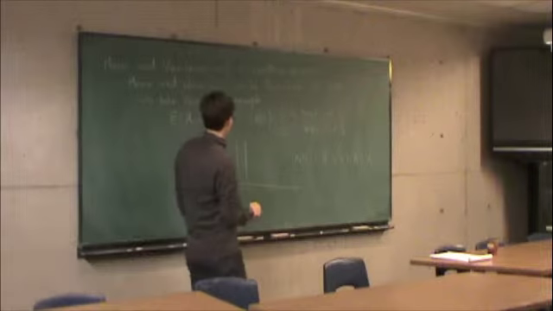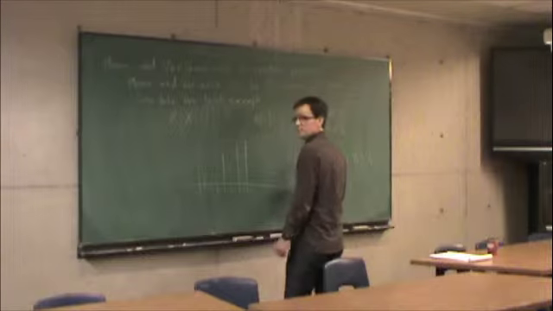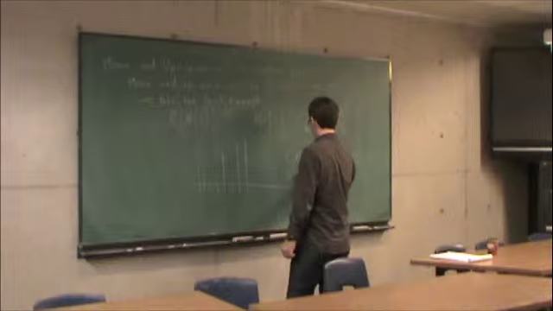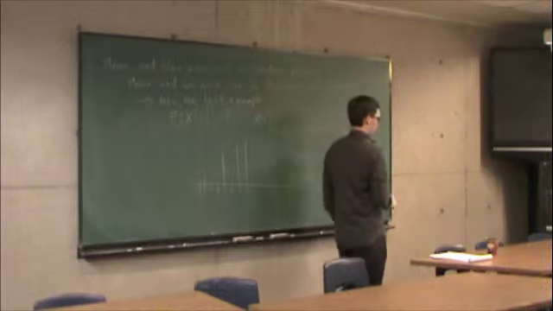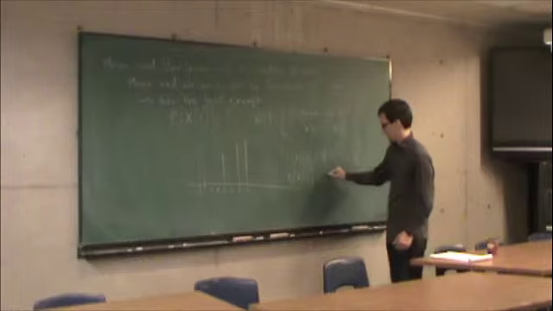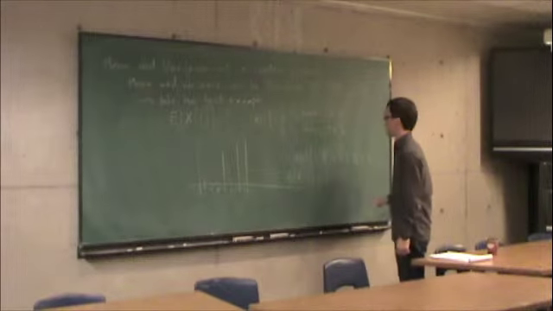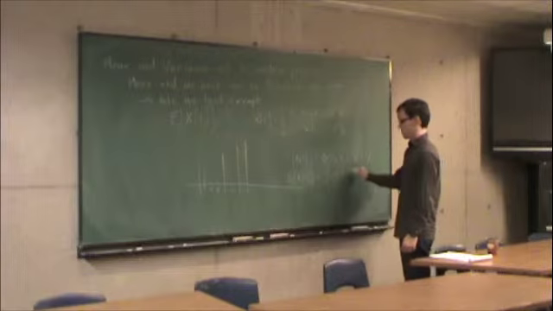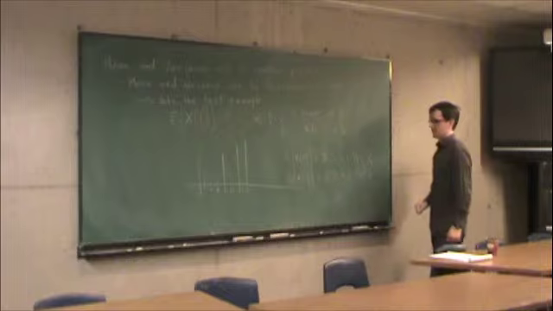Let's try that again for x of 2. What's the expected value of x of 2? It should be 1. Why? Because if I have heads, it's 0, that's probability 1/2. And if it's tails, what's the value? It's 2, that's probability 1/2, so it's 1.